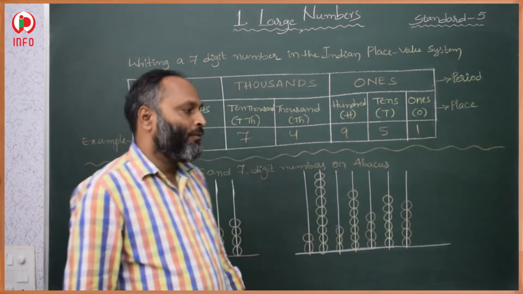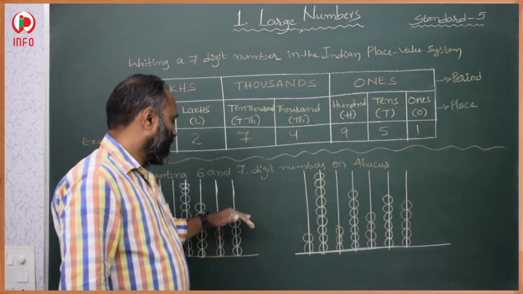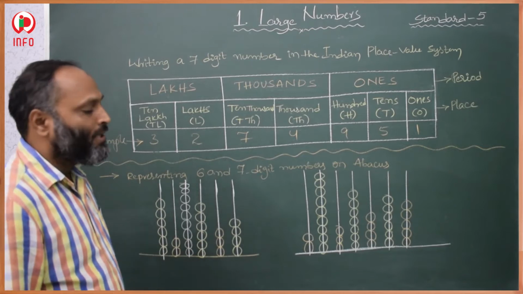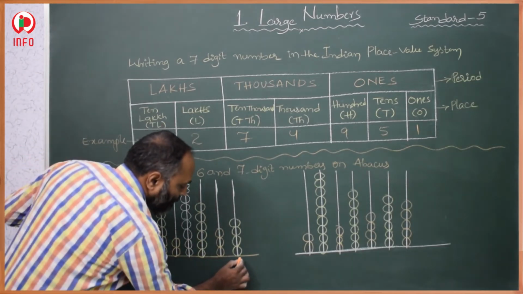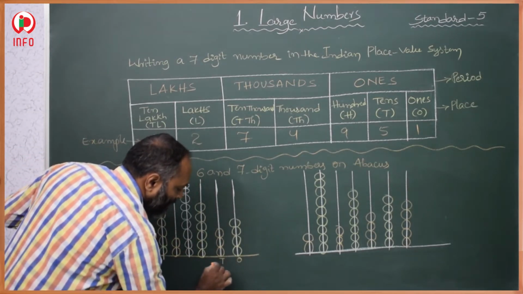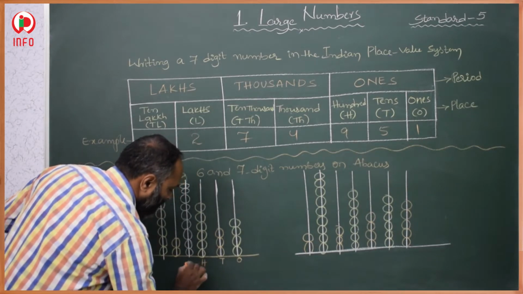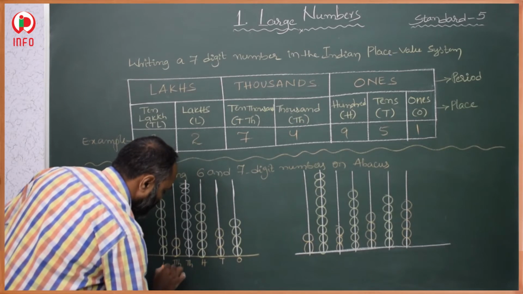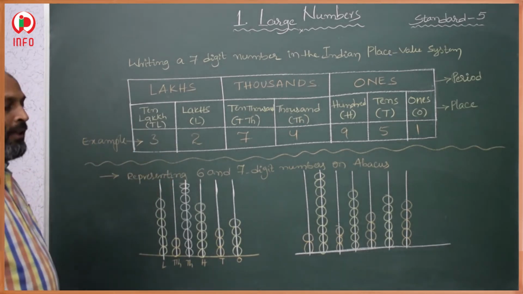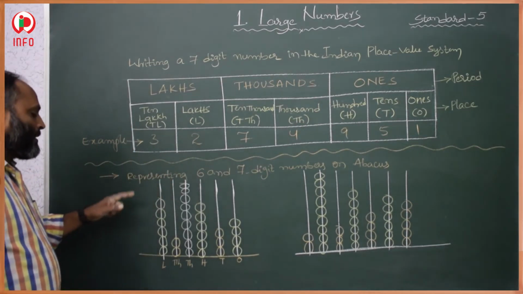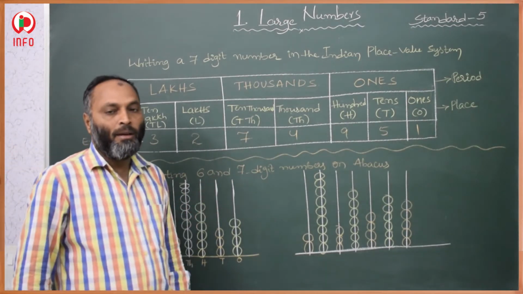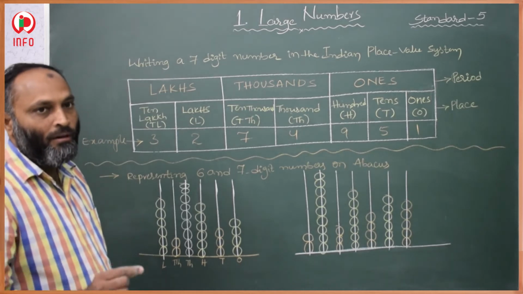Then how to represent, what number does it represent? So which number does this abacus represent? See here, this is the ones place, this is tens, this is 100, this is 1000, this is 10,000, this is lakh. Then which number does this 6-digit abacus represent? First we have to count the number of beads.